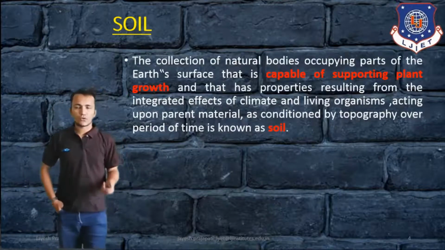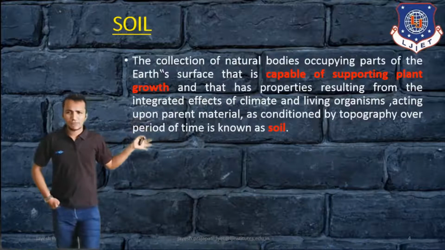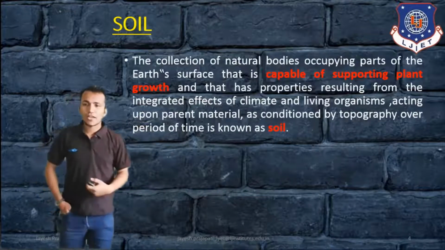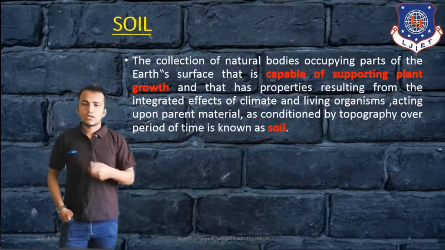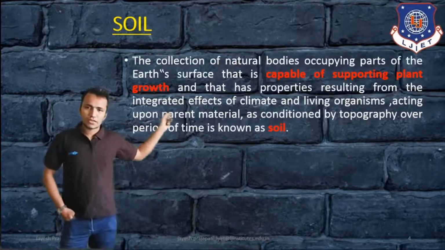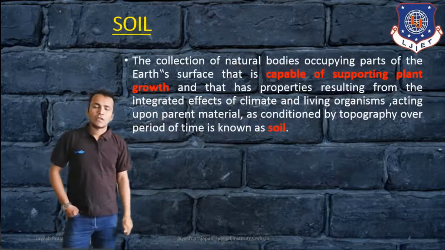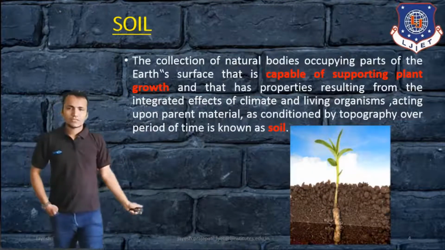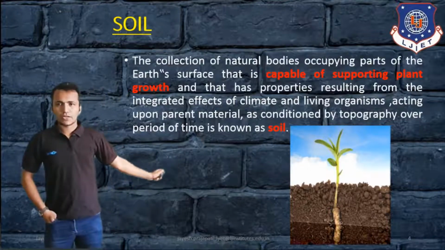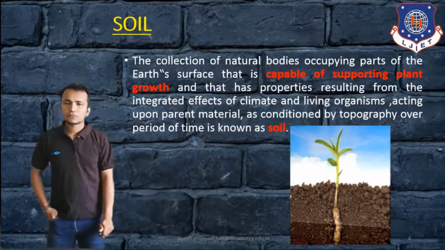That is known as soil. That is the definition of soil. Soil has different kinds of properties and characteristics, so that is why we can define it in this way. If we see the figure of soil, it looks like this. In this figure, you can see the soil.